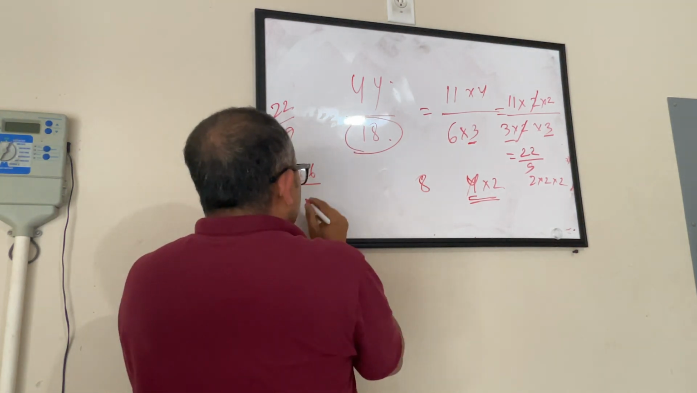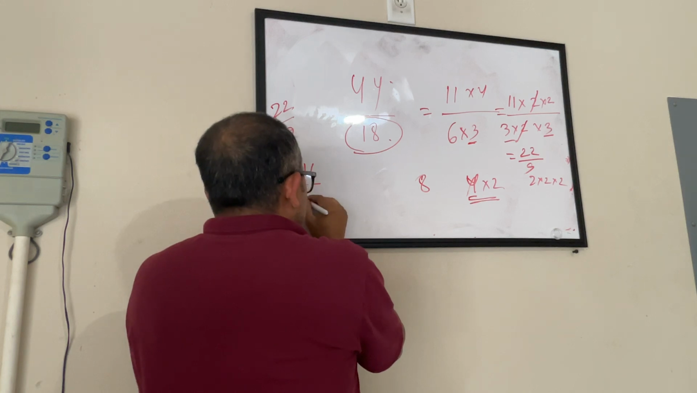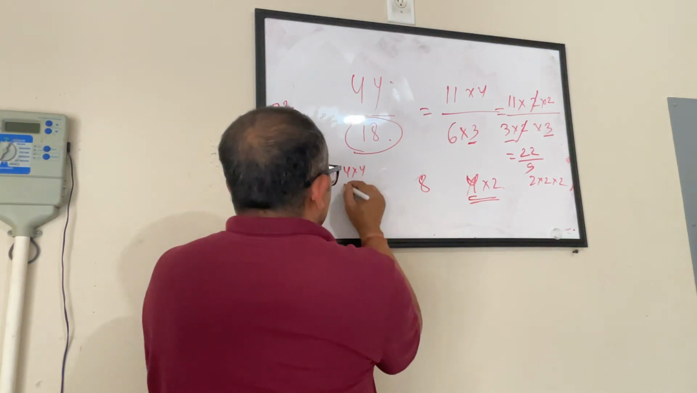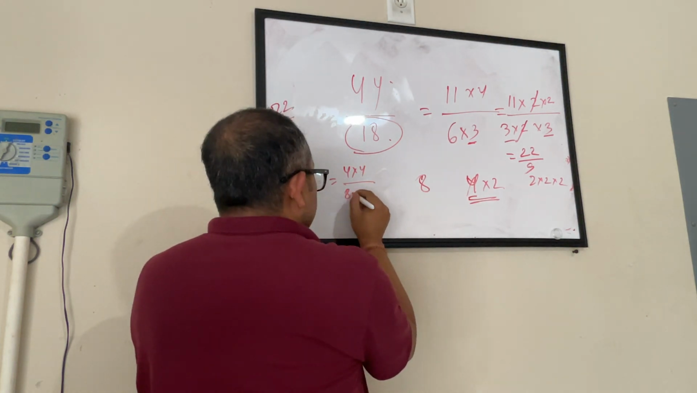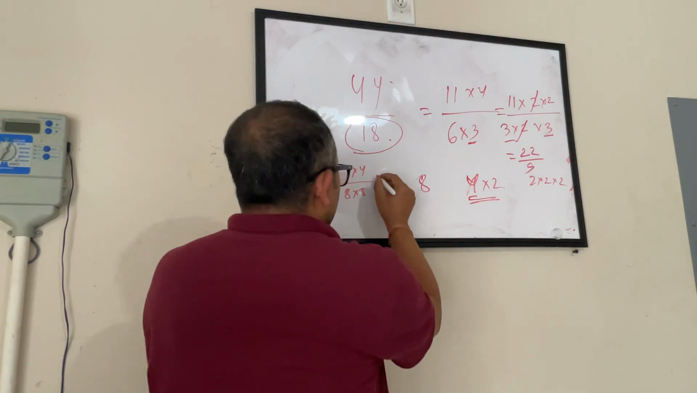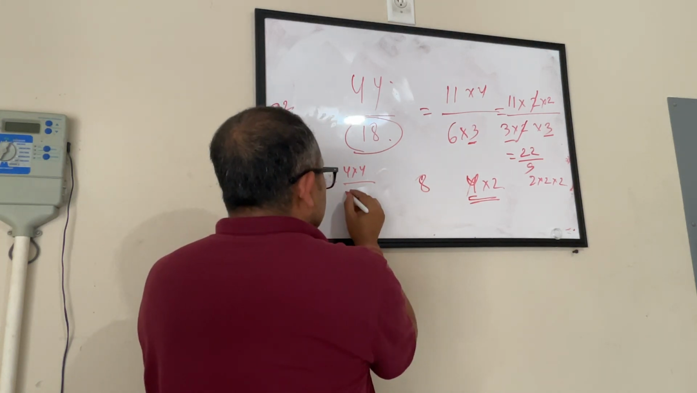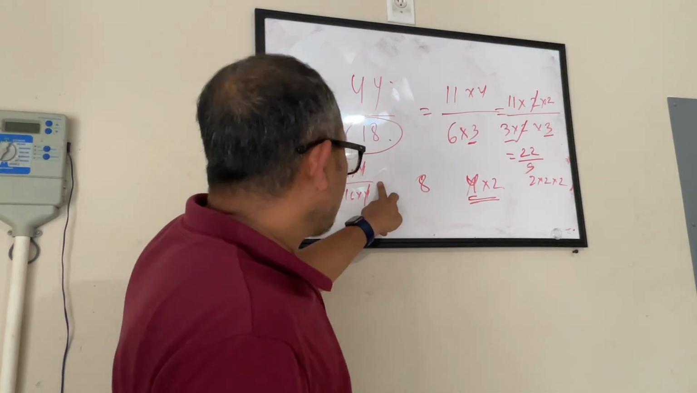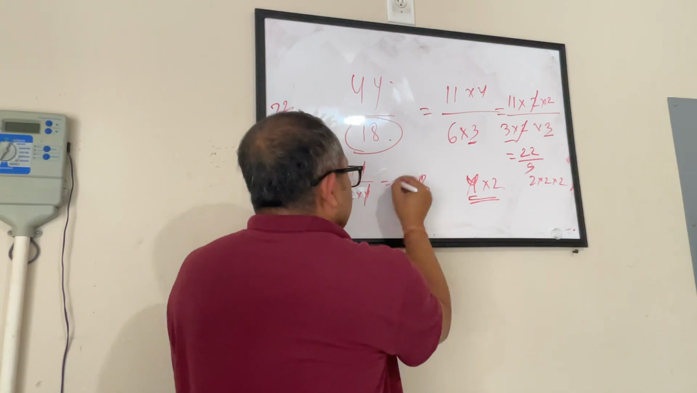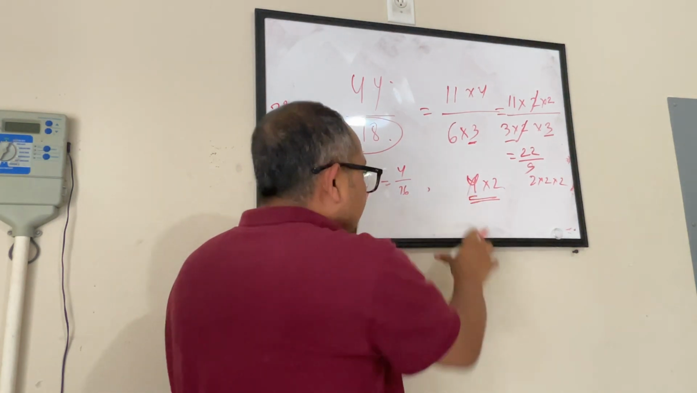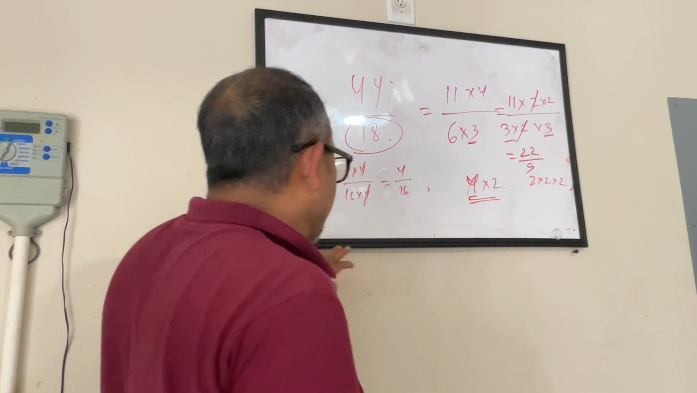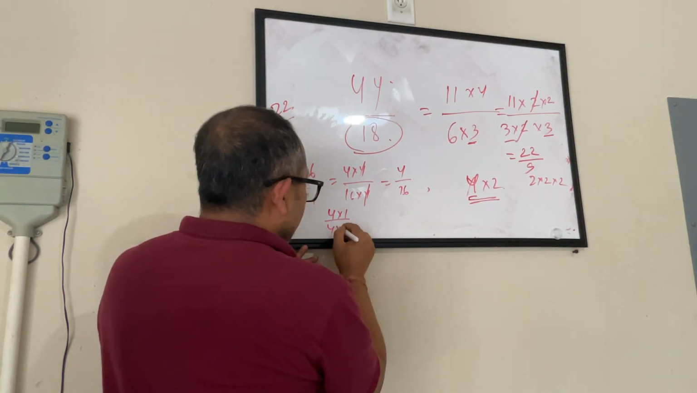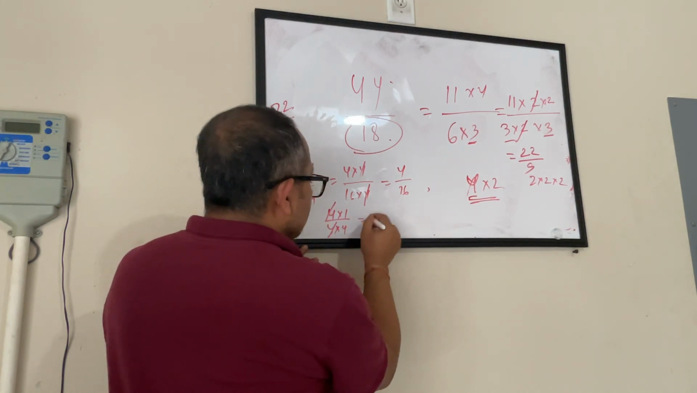Let's say I have 16 divided by 64. I will say 16 is 4 times 4, 64 is 16 times 4, so 4 and 4 is gone. I can stop here and say my answer is 4 by 16. This is perfectly fine, there's nothing wrong with that. Or I can say, okay, I can simplify this further. I can write this as 4 into 1 divided by 4 into 4. So 4 is gone, this is 1 by 4.